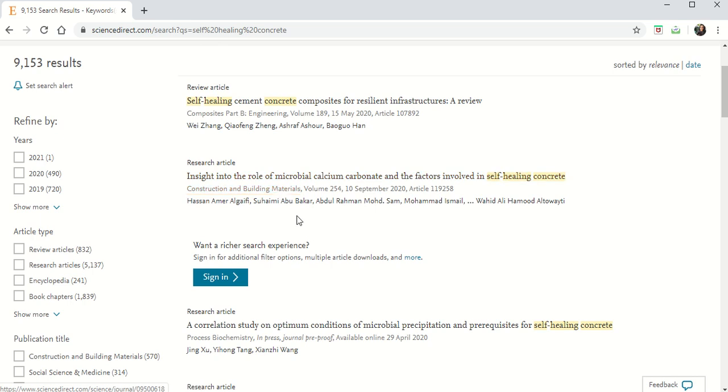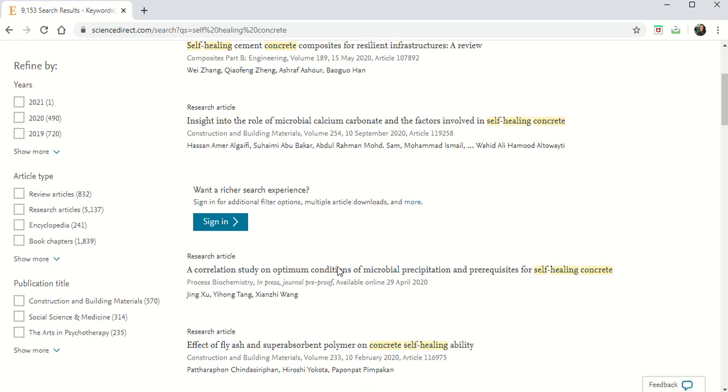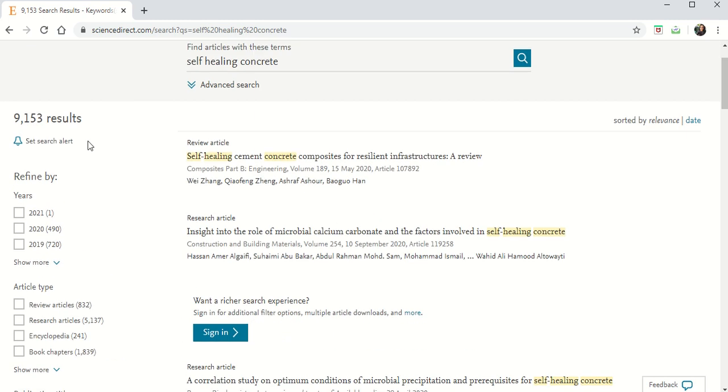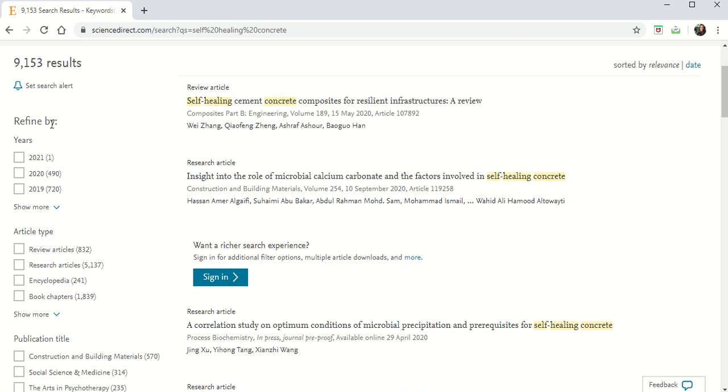So it'll be very clear. If you are going for a literature review, you can take a review paper, or to know how to write a review paper also, you can follow a review paper. Like this, you have different papers depending upon your work and at which point you are in your research work or in your PhD program. Then you can select the type of paper you require. And you can see onto the left side, I've just given the name self-healing concrete and I got these many results. Okay, and you can refine the publications by the year.